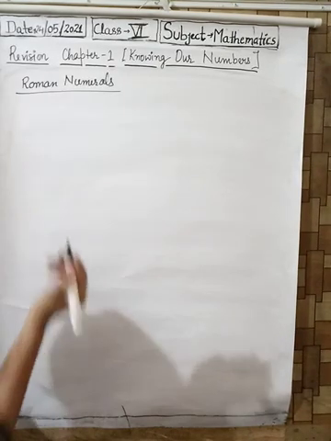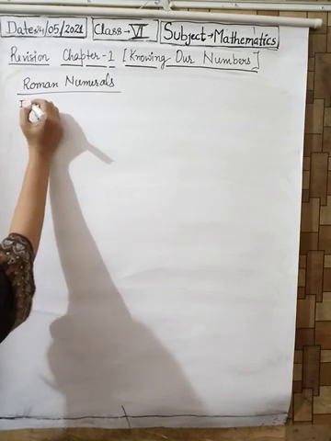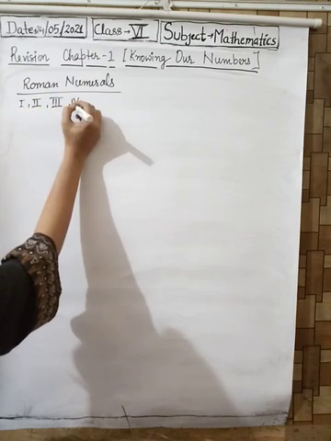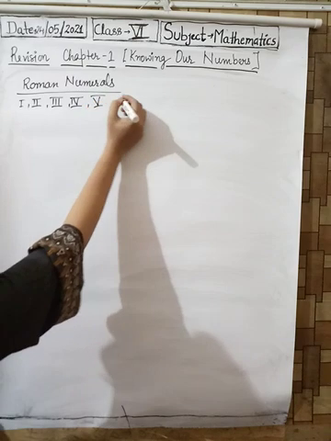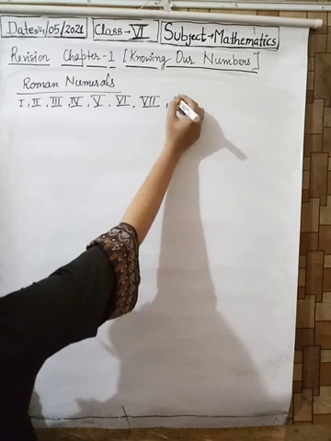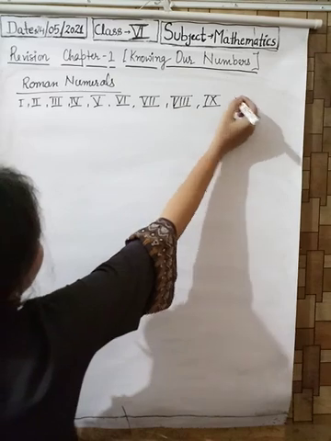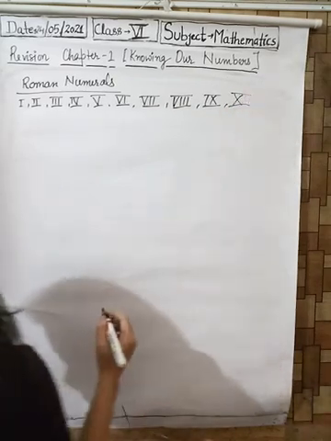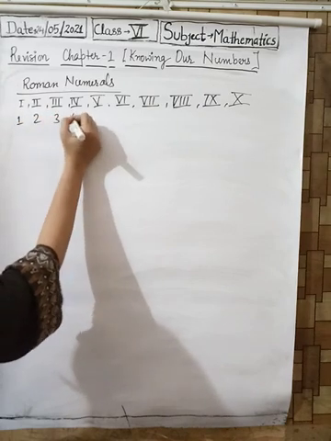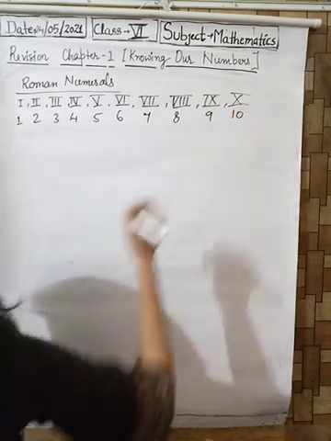The Roman numerals are indicated by I, II, III, IV, V, VI, VII, VIII, IX and X. These denote 1, 2, 3, 4, 5, 6, 7, 8, 9 and 10 respectively.